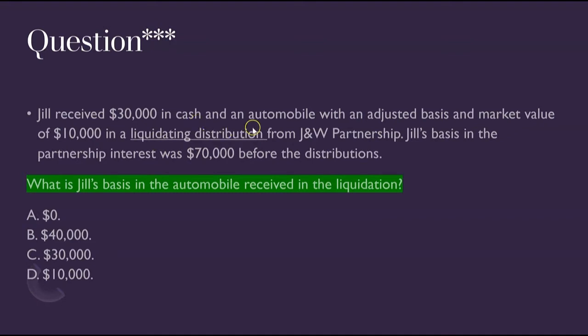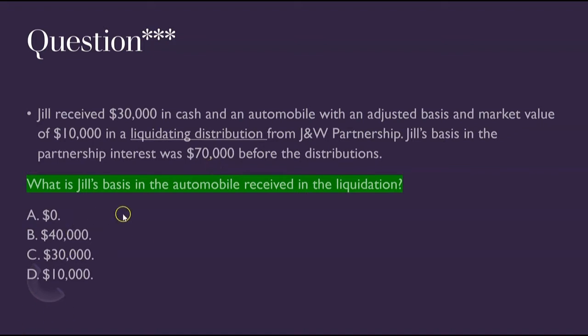The cash, the auto. So what does it mean to have a liquidating distribution from a partnership? It means that whatever basis you had previously, $70,000 in this case, needs to be zeroed out because it's a liquidating distribution. Jill is not going to have any basis left after these distributions.